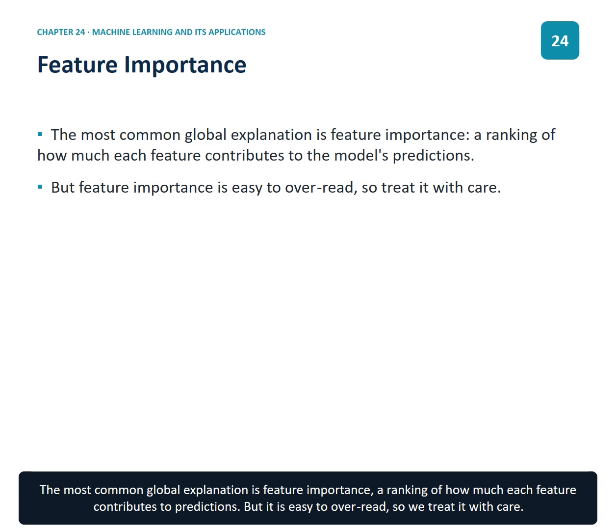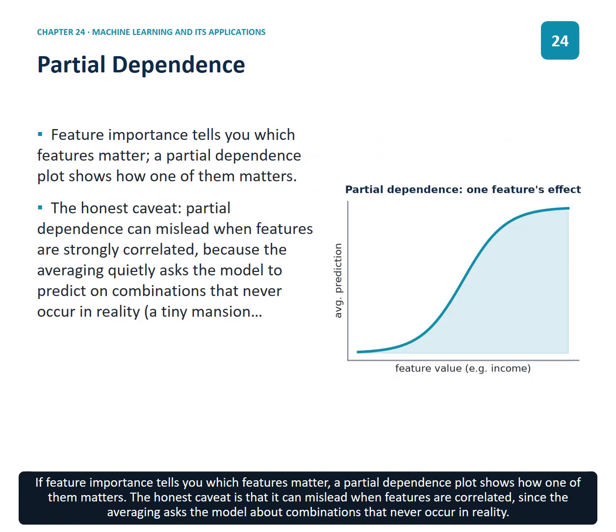The most common global explanation is feature importance, a ranking of how much each feature contributes to predictions. But it is easy to overread, so we treat it with care. If feature importance tells you which features matter, a partial dependence plot shows how one of them matters. The honest caveat is that it can mislead when features are correlated, since the averaging asks the model about combinations that never occur in reality.